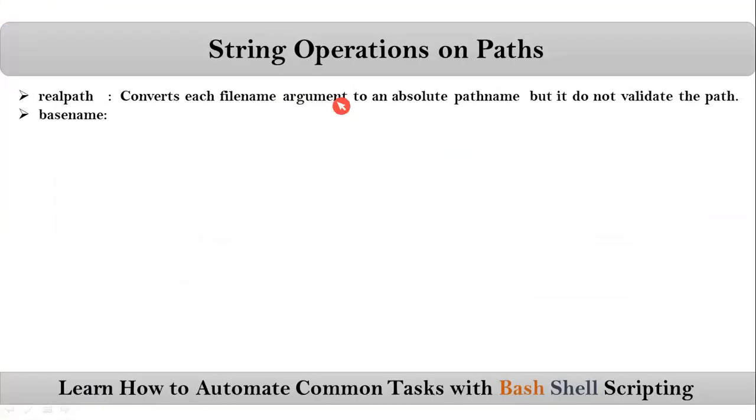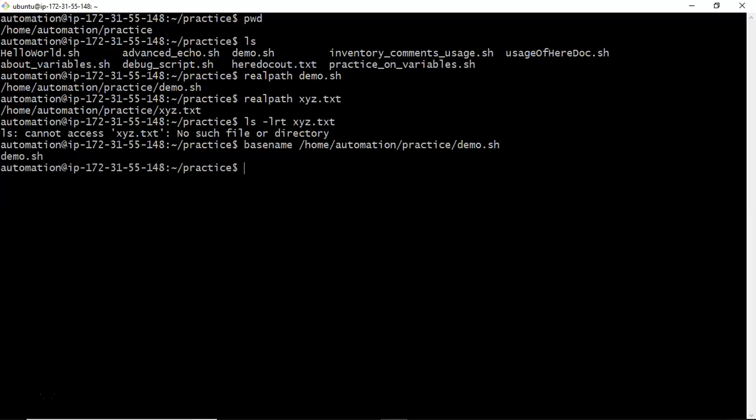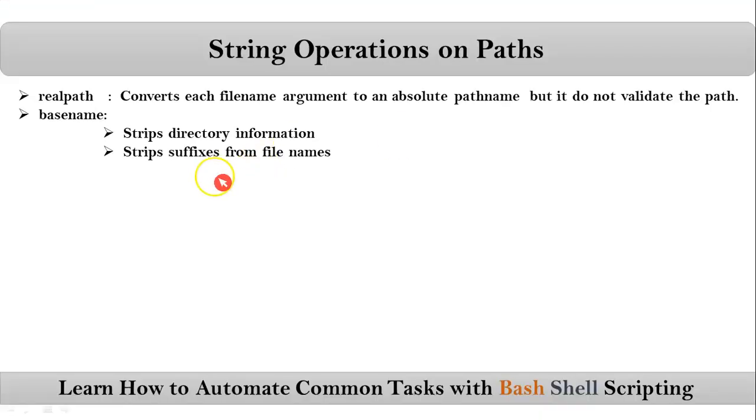Fine. Next one is basename. Using basename we can perform two types of operations. Of course we have many, but here I'm going with two. First, it strips directory information. Suppose this is the complete path of your file. Now I am running basename, then your file name. See the result? You are getting only your file name. That's it. And one more thing, it strips suffixes from file names.